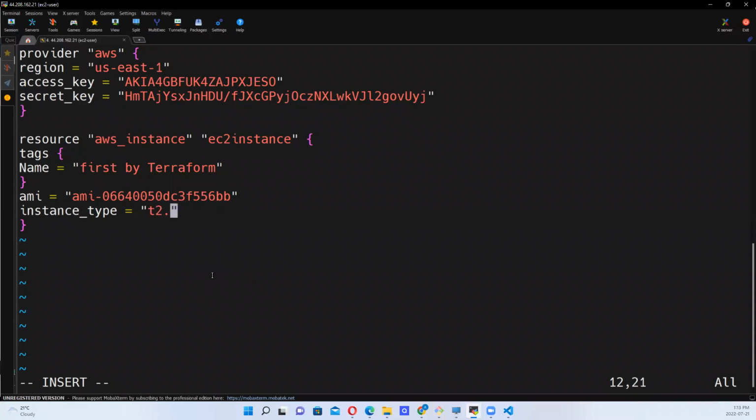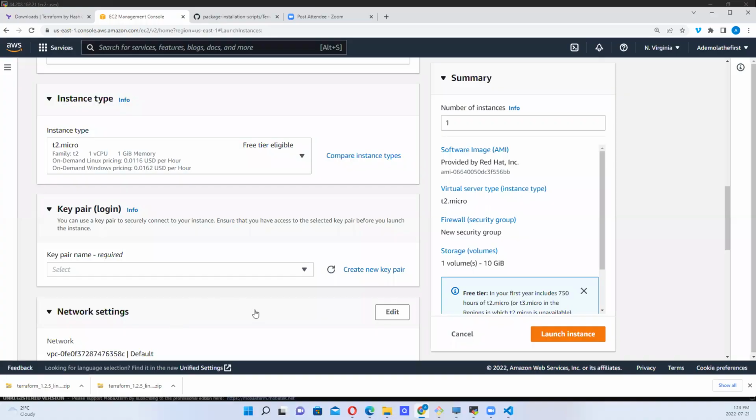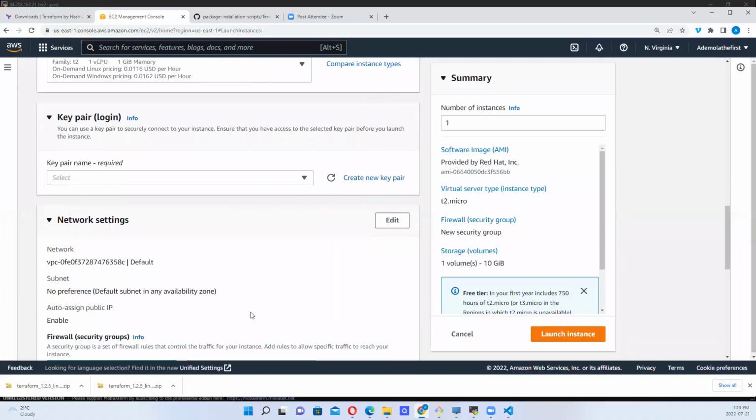I want to specify T2.micro. I'll provide access to this on GitHub so that you can look at it, modify it, make it your own, and even practice with it. T2.micro, that's what we are creating, so we'll put it in the quotes. So what else are we going to do? Once we do this, we'll scroll down and look at the other fields. So what comes next?